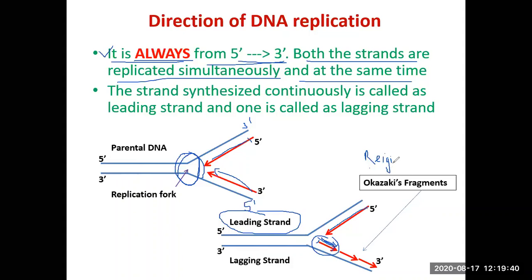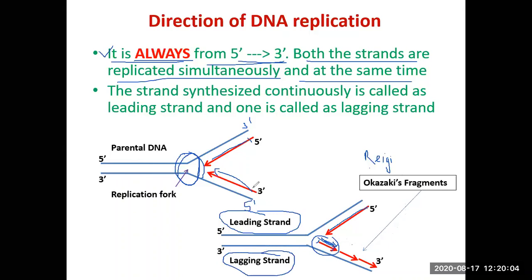Reiji Okazaki, a Japanese scientist, for the first time found out that the other strand is not actually synthesized continuously. It is synthesized in the form of discrete fragments, maintaining the direction 5' to 3', and the strand which is being synthesized discontinuously is called the lagging strand.